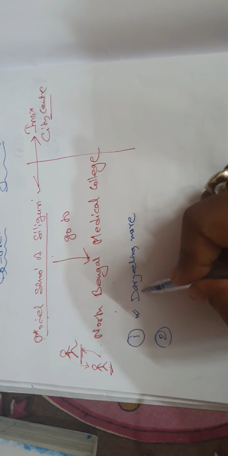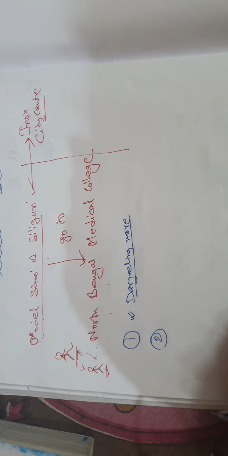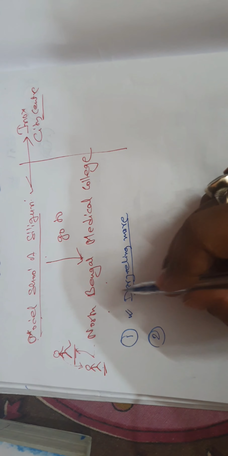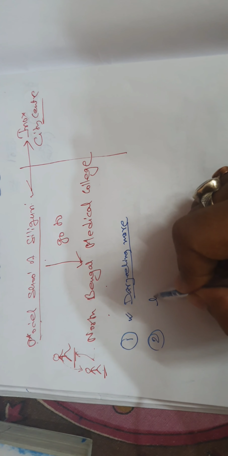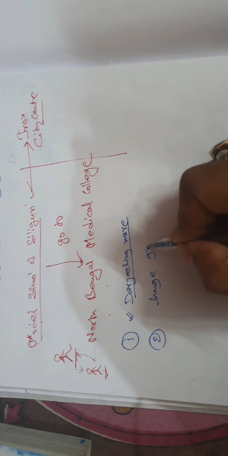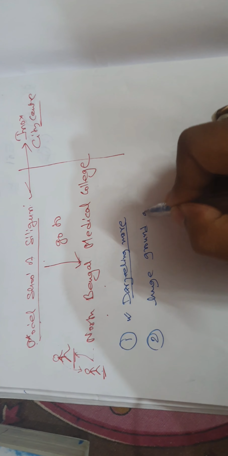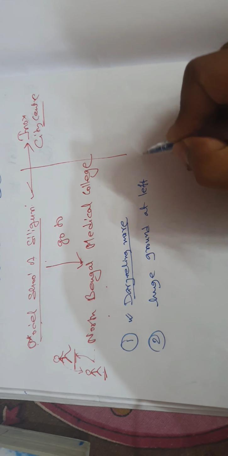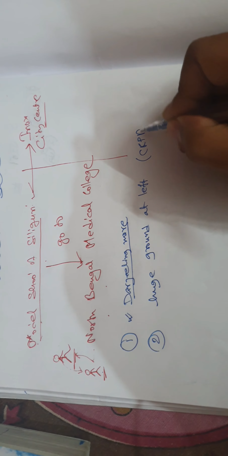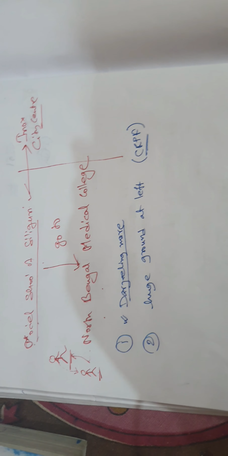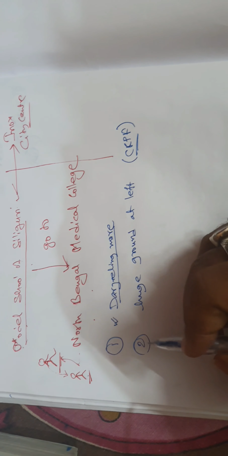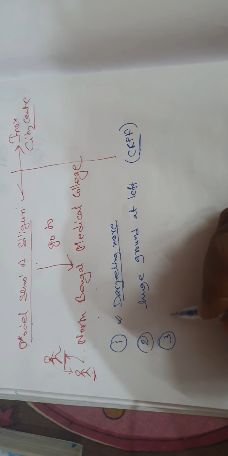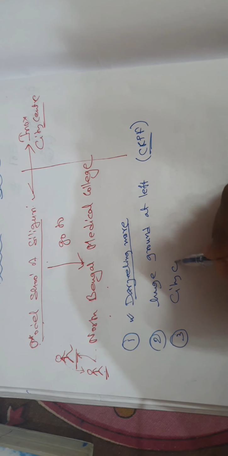From Darjeeling Moor, you go straight and you will find a huge ground at the left. That is the CRPF police ground. Okay. Then you go past that ground and at the right you will find City Center.